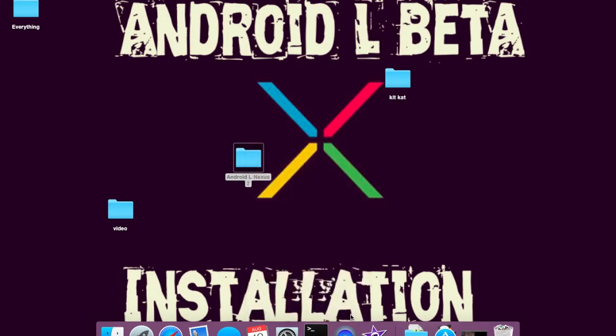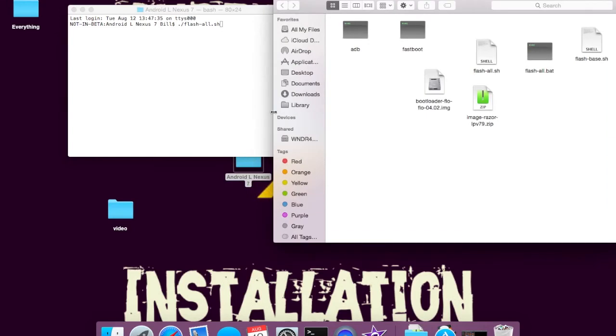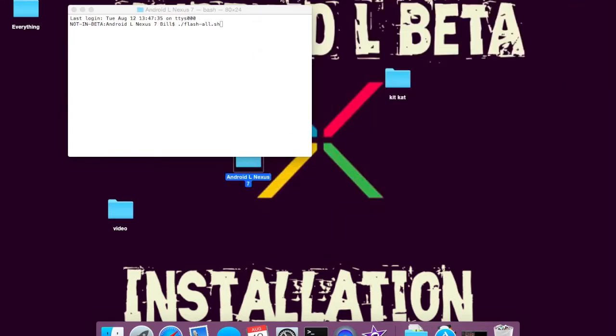So do new terminal at folder, then ./flash-all.sh. PC users, you're going to want to type in flash-all.bat. So this is what it'll look like for PC users.